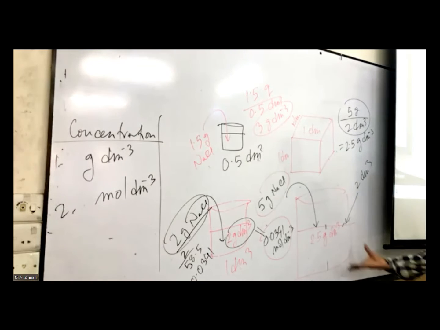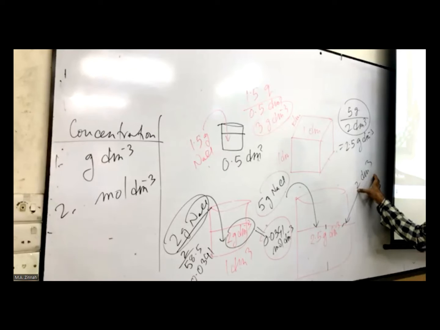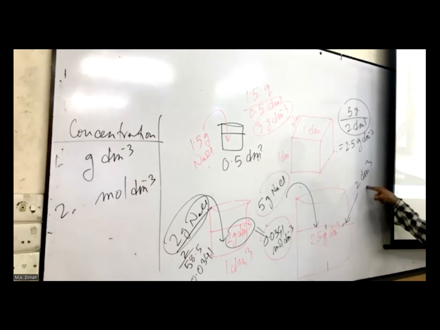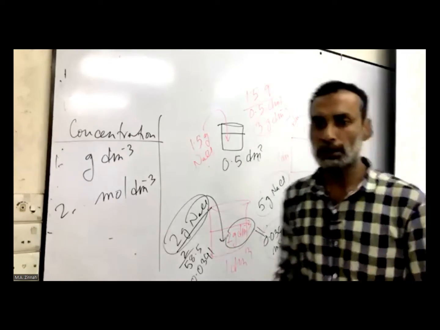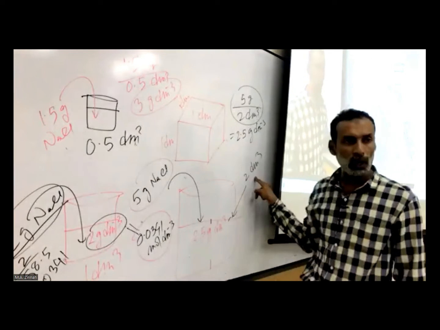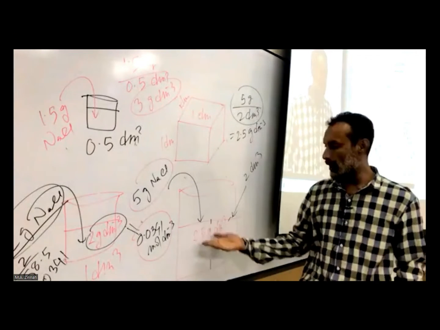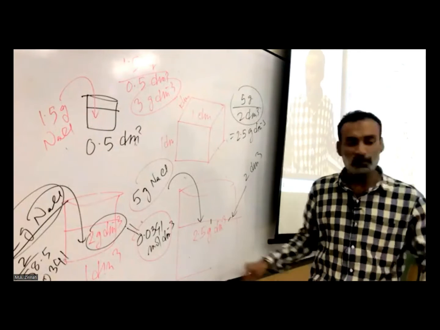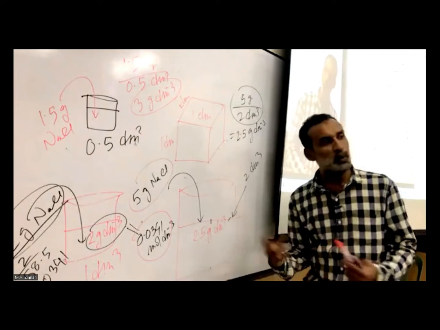2 point 5, this is half of this. কেন half of this? Because volumeটা তো ডাবল। তাহলে ভলিউমটা যদি ডাবল হয় and salt is this gram, so how much dissolved there in 1 dm cube? সেটাই তো আমাদের কাজ, right? How much dissolved there in 1 dm cube? This is half of this. So we calculate and we estimate this as their gram per dm cube. Clear? Now can you convert this into mole per dm cube?